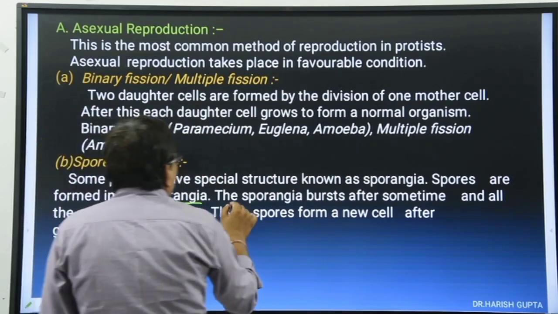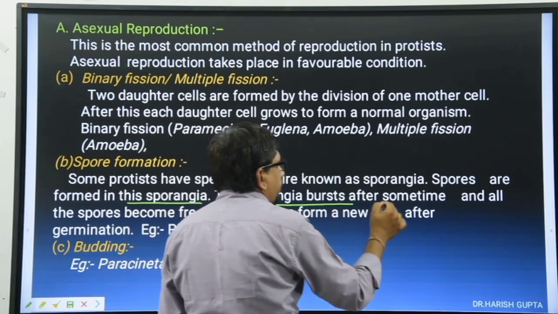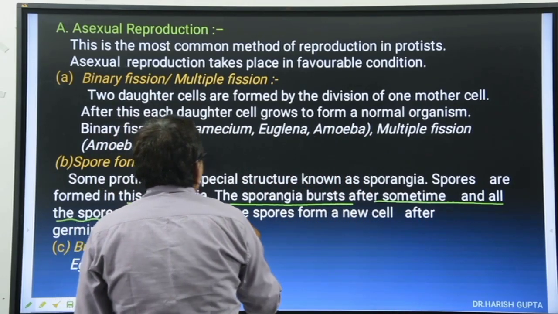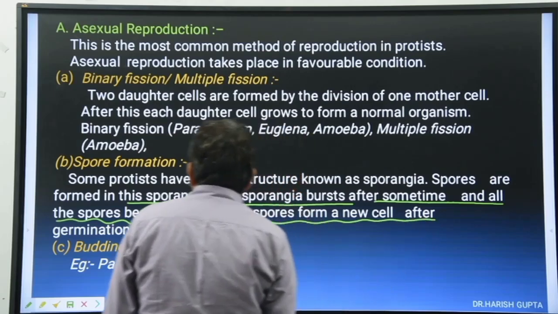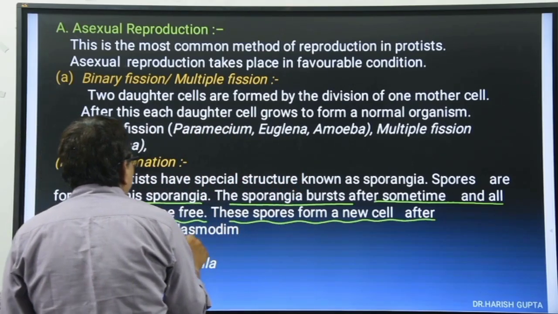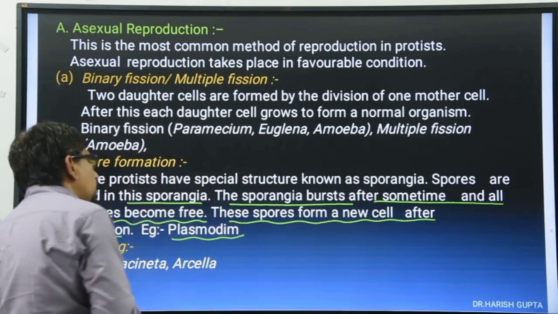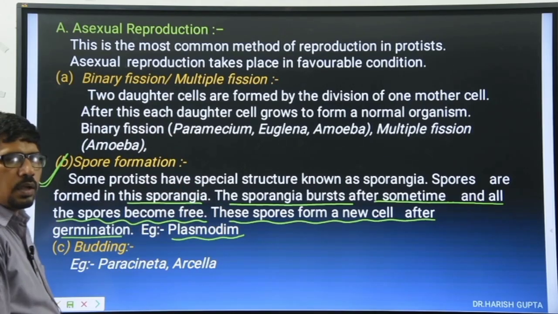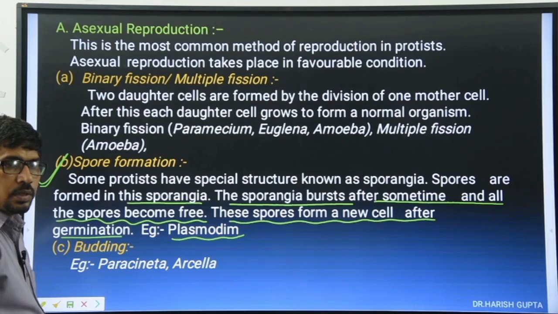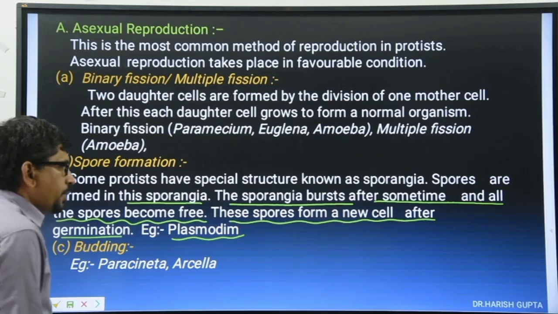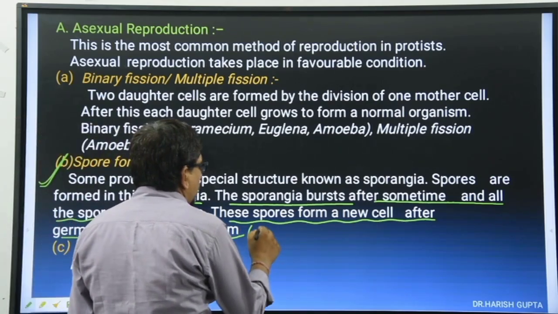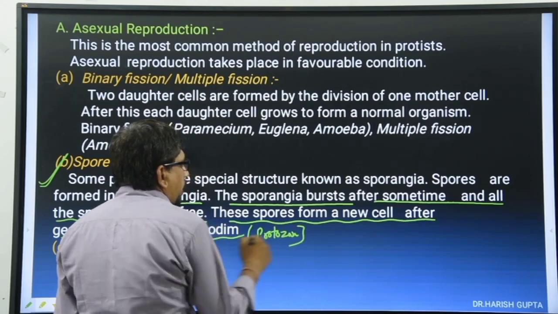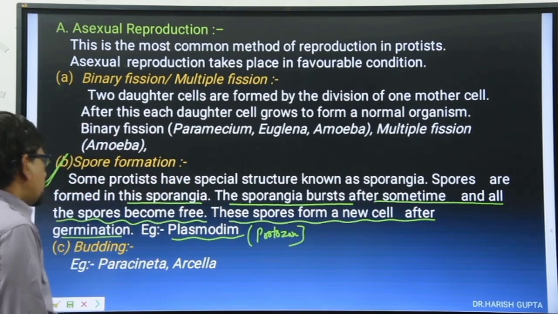Clear? These sporangia burst after some time, and all the spores become free. These spores form a new cell after germination. Example, plasmodium, in favorable condition. Clear? The plasmodium is a protozoan. Plasmodium क्या बेटा ये? Protozoan. ठीक है?